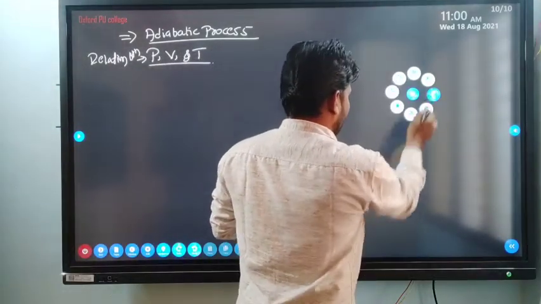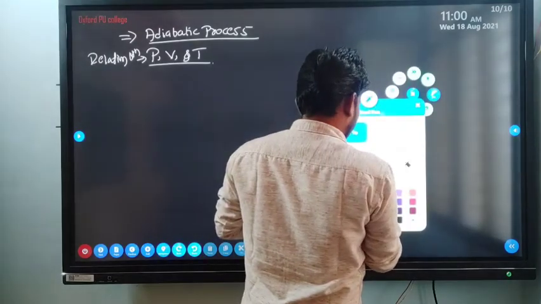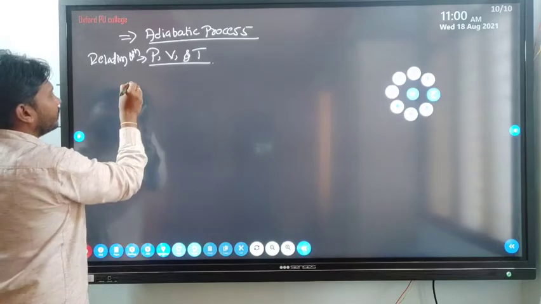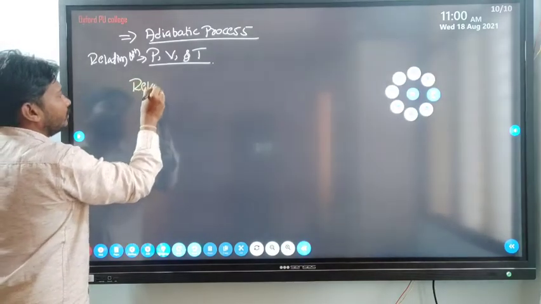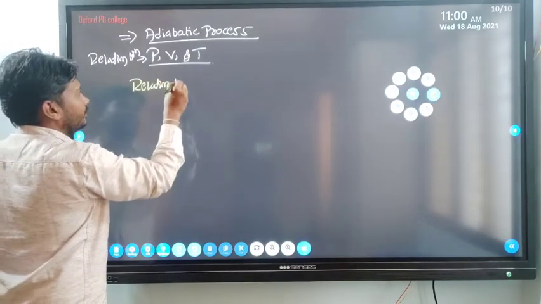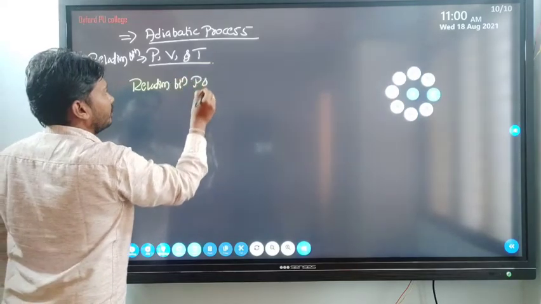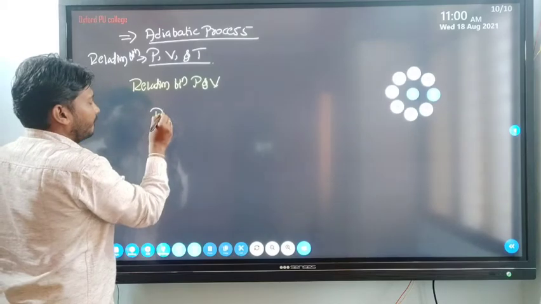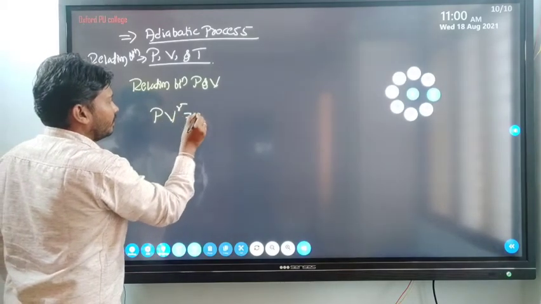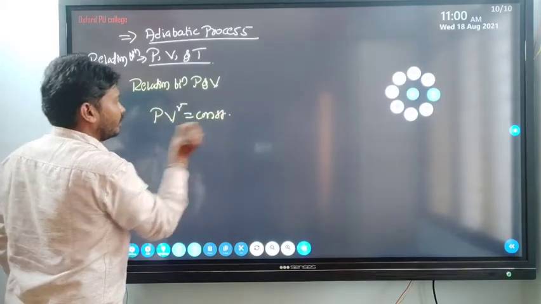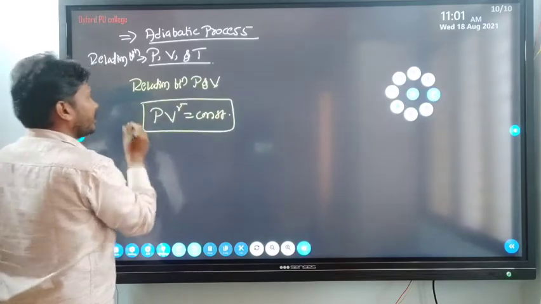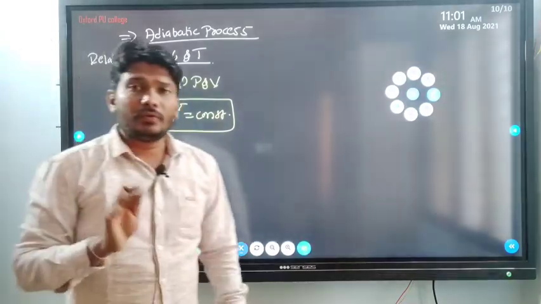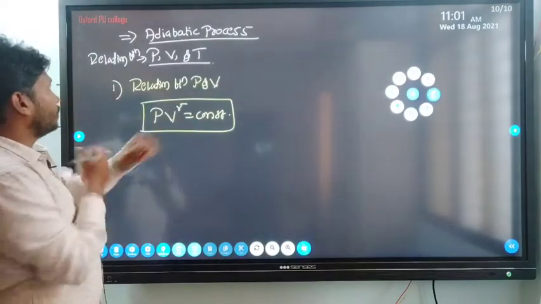First let me understand the relation between P and V. The relation between P and V we can consider: P into V to the power of gamma is equal to constant. Remember this equation. So the first thing is the relation between P and V: P into V to the power of gamma is equal to constant.